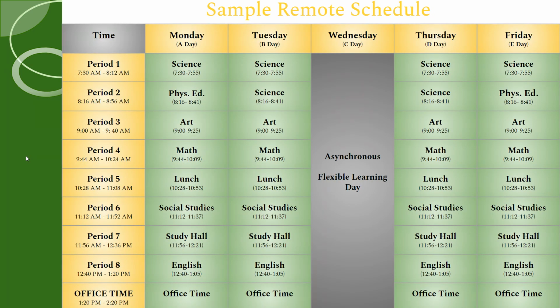This is a sample of a student schedule at FDR High School. In our top row, you should note the day of the week along with the scheduled letter day. Please remember that we operate on a 6-day cycle, and the schedule shown represents 5 of those 6 days. Please note that Wednesday is an asynchronous, flexible learning day. However, it is still part of our 6-day cycle. On the left-hand side, you will see periods 1 through 8 with their scheduled times.